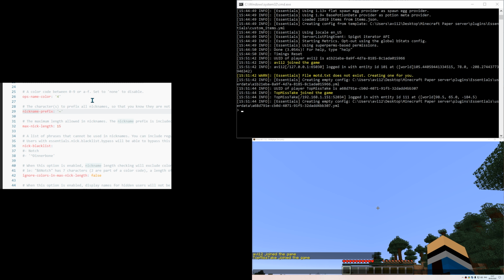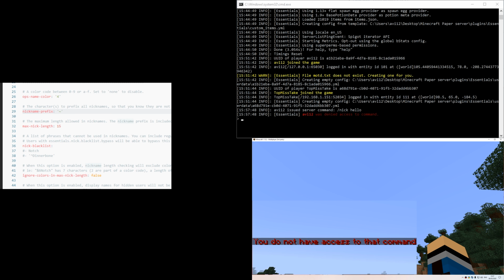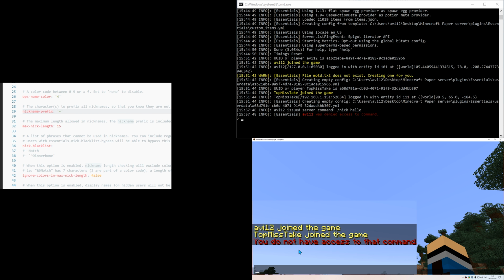Before modifying, let's see how exactly it works. So, if I type /nickname, actually I can also use a shorter alias, nick, and then I will choose an argument, hello. Okay, you do not have access to that command. Seems like I need to be an operator to execute commands that are provided by EssentialsX. But before upping myself, let's take a look at the array of player commands.